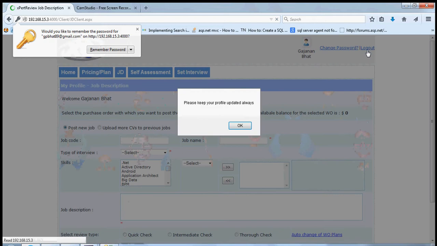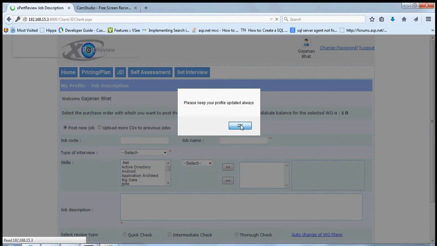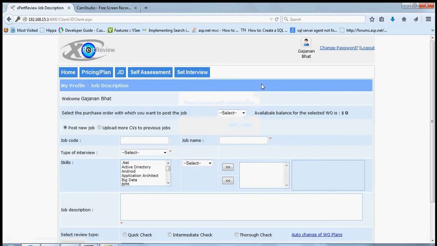Click on login button and you will see your job posting page. There are mainly three options for any client, and the self-assessment option and set interview options will be customized based on the plan a client is purchasing.